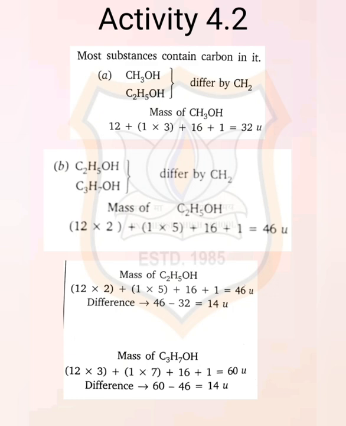Now, activity 4.2. Calculate the difference in the formula and molecular masses for, first, CH3OH and C2H5OH, that means methanol and ethanol. Then second, C2H5OH and C3H7OH, that is ethanol and propanol. And the third one, C3H7OH and C4H9OH, that is propanol and butanol.